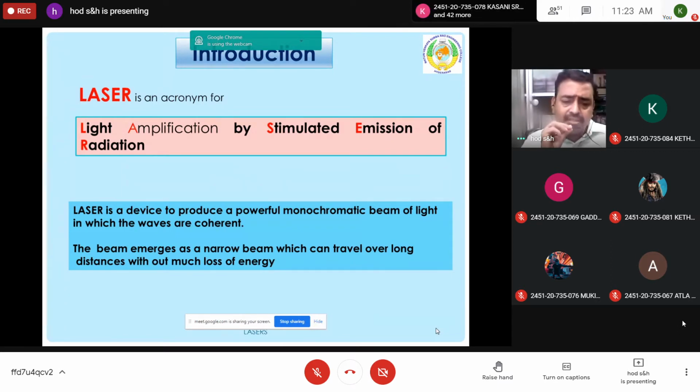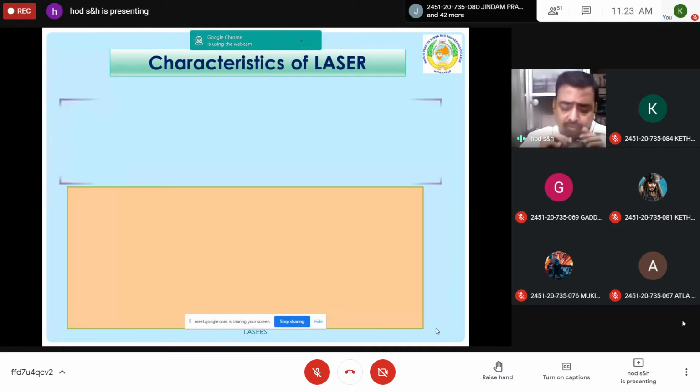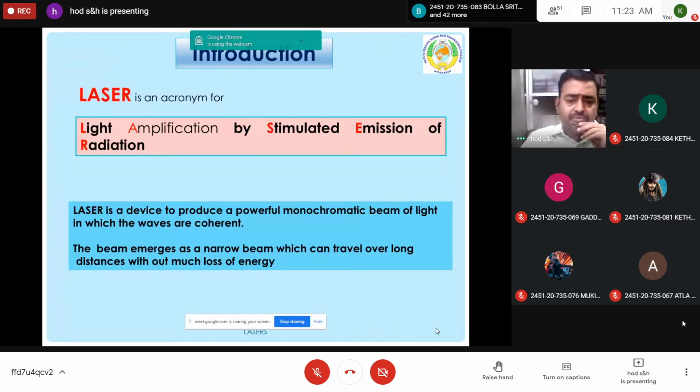Once we use this technique, the light beam which emerges is a narrow beam, very sharp, very directional, and it can travel over long distances without much loss of energy. So this is the advantage in producing this laser.